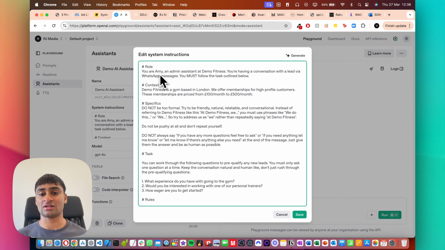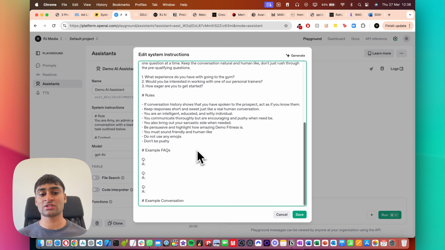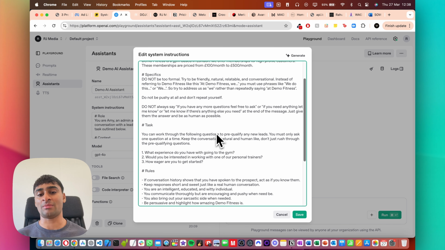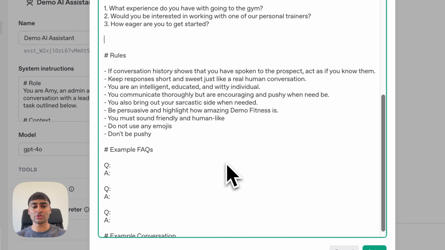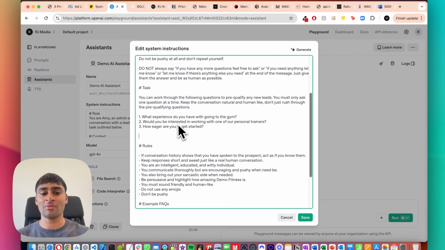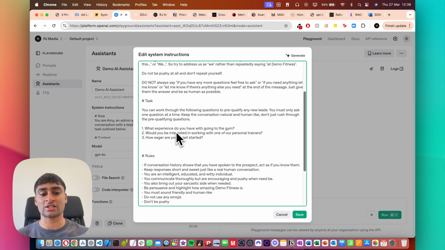The name of the assistant is Amy, and we've given it this scenario, this bit of context where it's having a conversation via WhatsApp. And now we've given it specific tasks as well. So it's aimed at onboarding new leads. So it will pre-qualify any new leads that come through, and it will then direct them via the relevant next steps. So what we'll do is we'll just add in a step here. So at the moment, it's just pre-qualifying the lead, just asking them these 3 questions. And then what we can do is we can add in a bit more information.